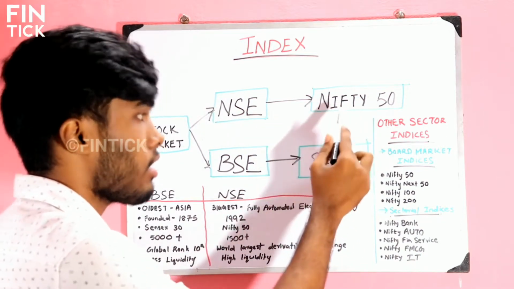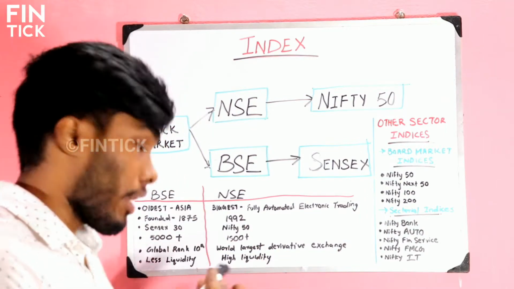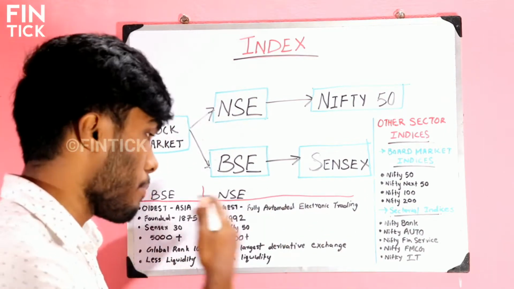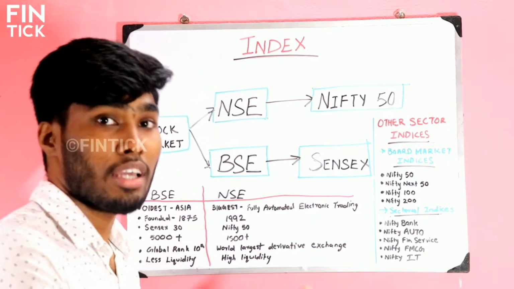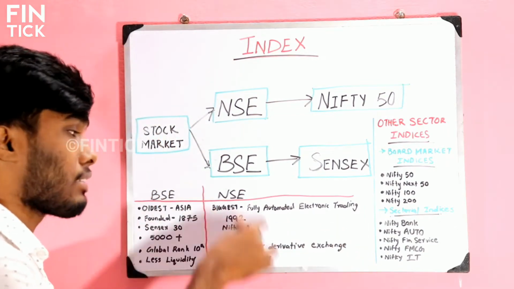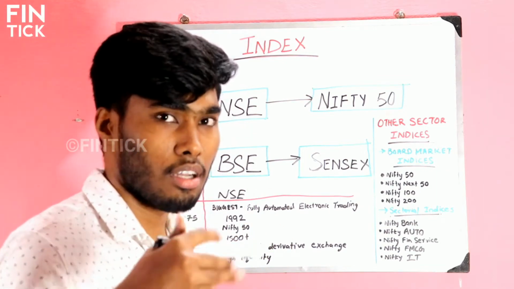That is what I have written here. I will tell you the detail about this, wait for some minutes. There are 5,000 plus companies listed in BSE, and when we are looking at NSE, there are only 1,500 plus companies. Why the difference? Because BSE started its journey earlier than the NSE. That's why there is a difference.